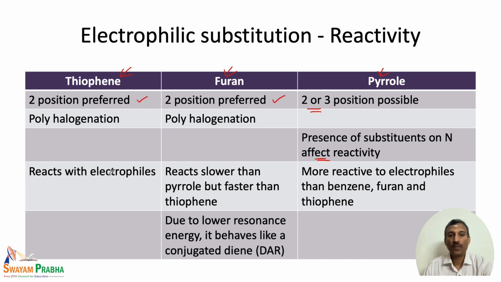With respect to electrophilic substitution, all the 3 react with electrophiles. Thiophene reacts with electrophiles, but furan reacts slower than pyrrole and faster than thiophene.